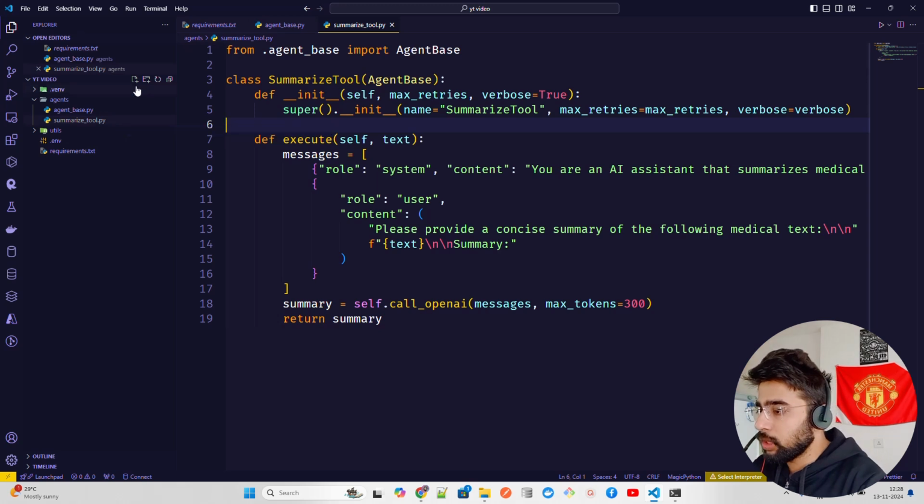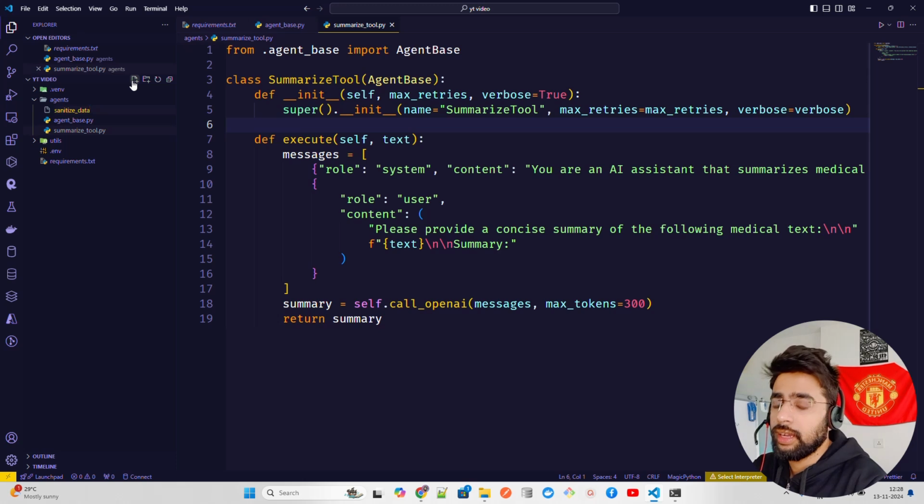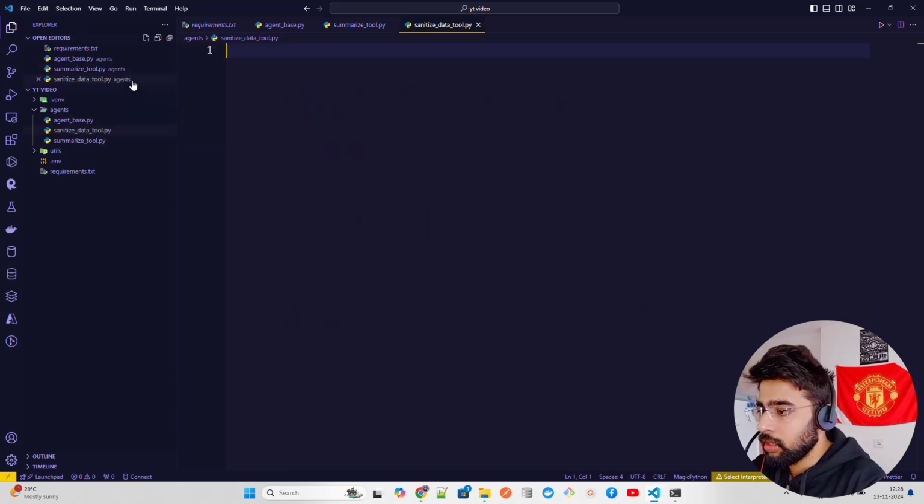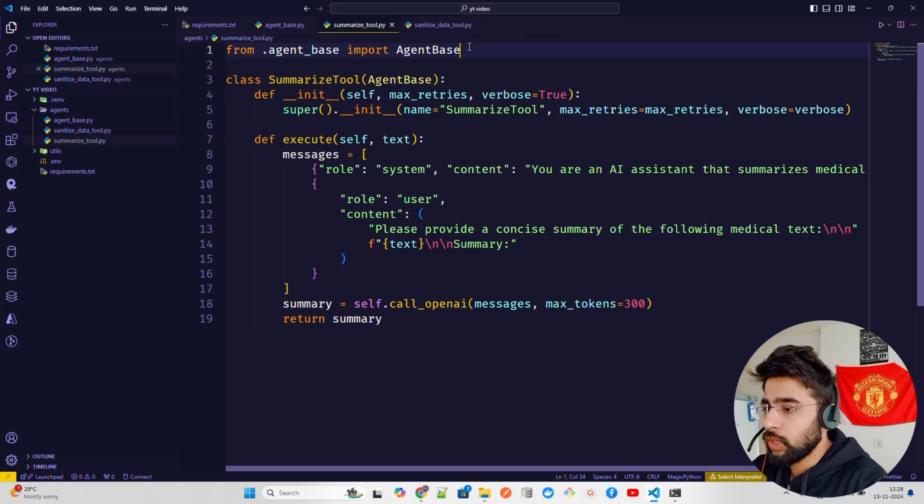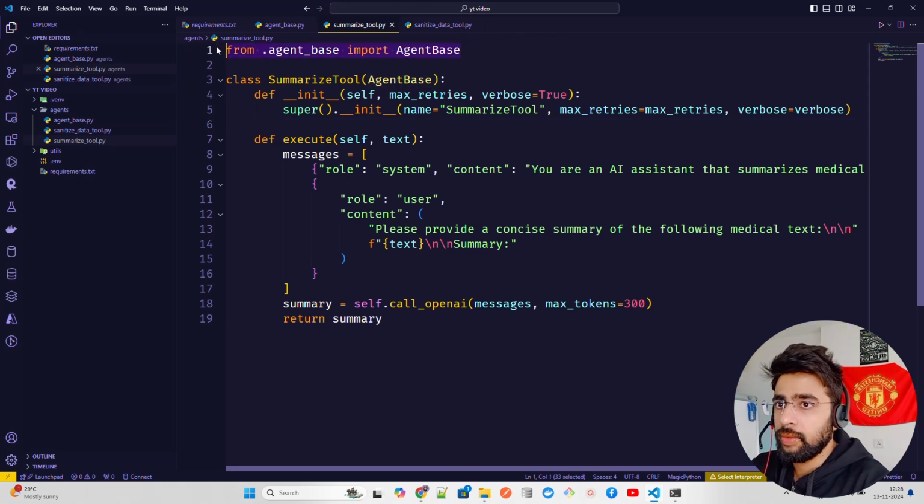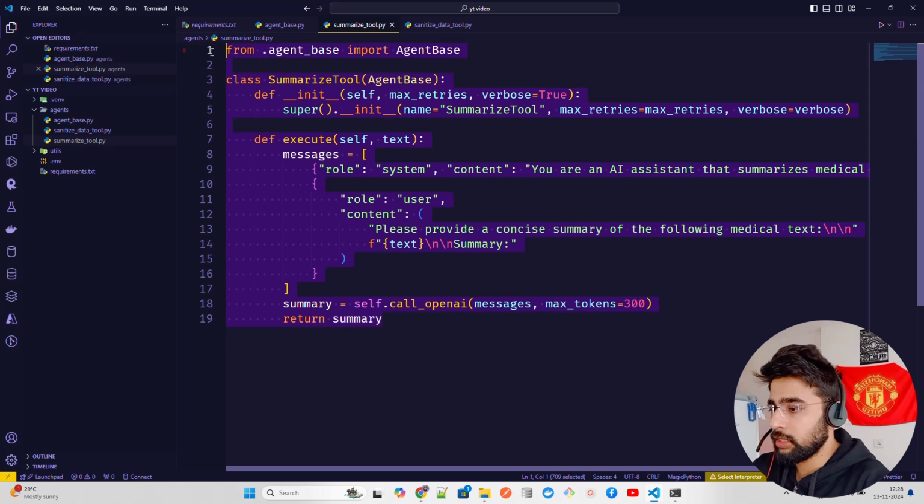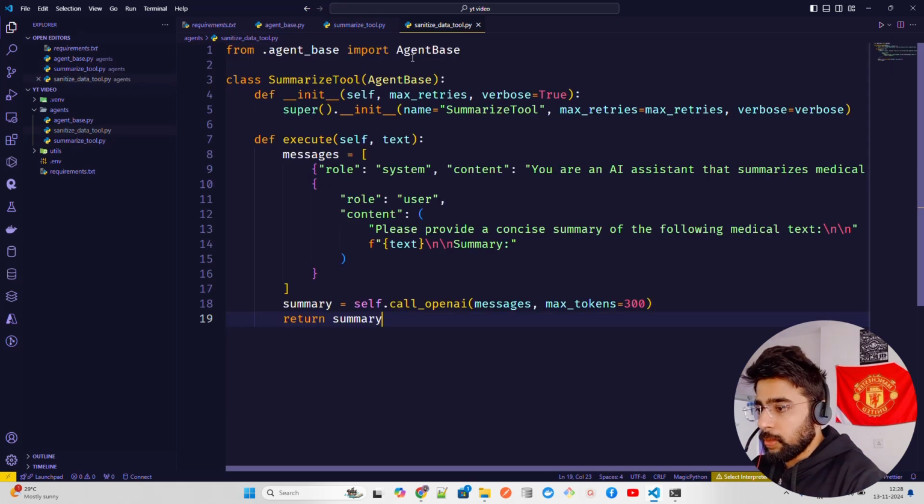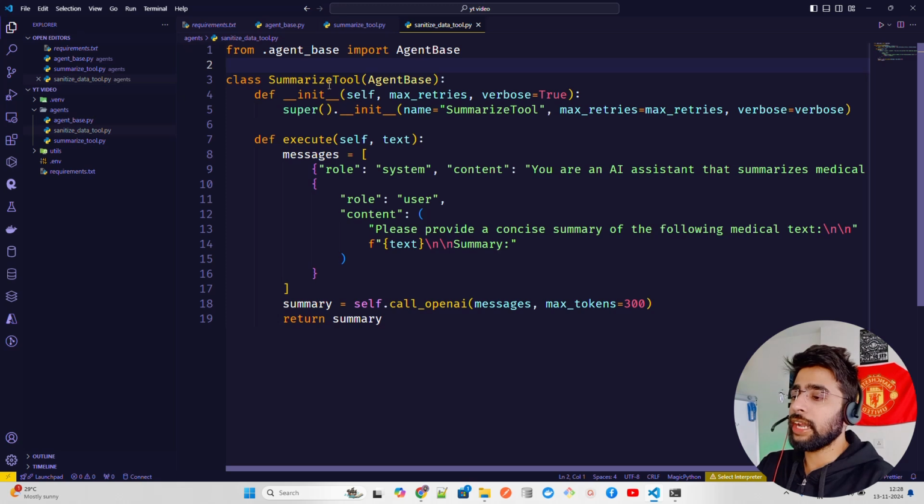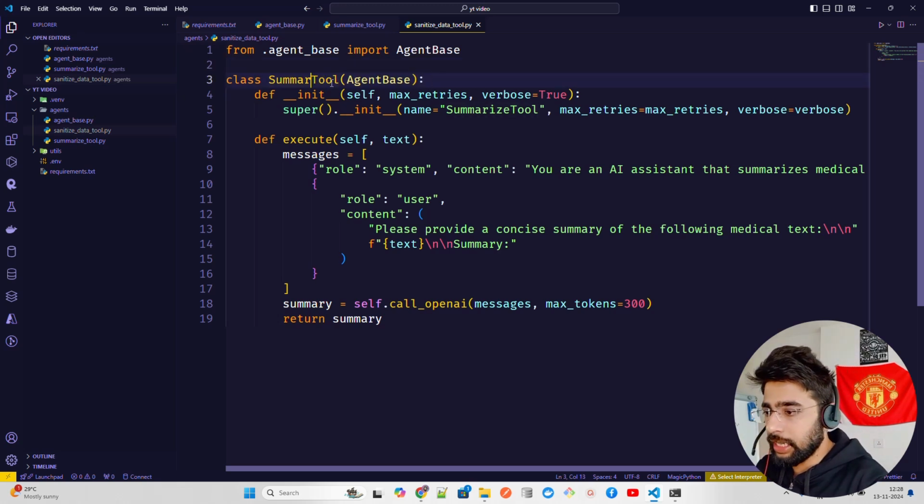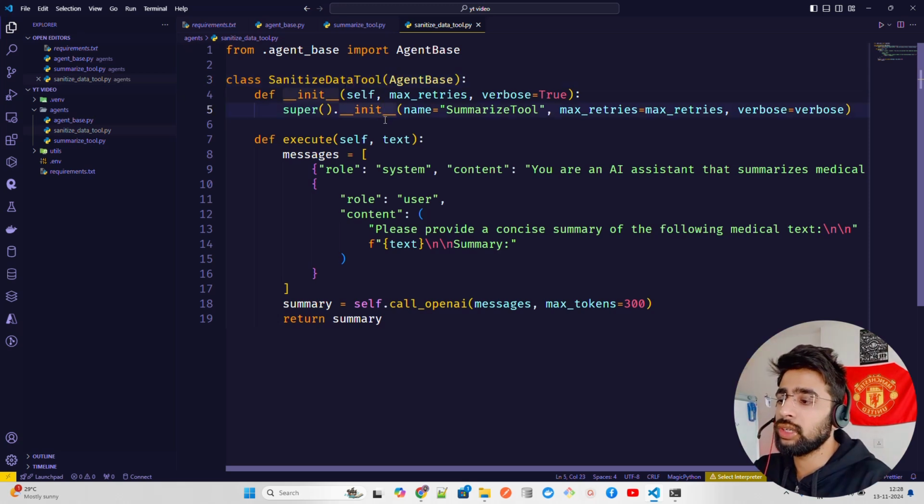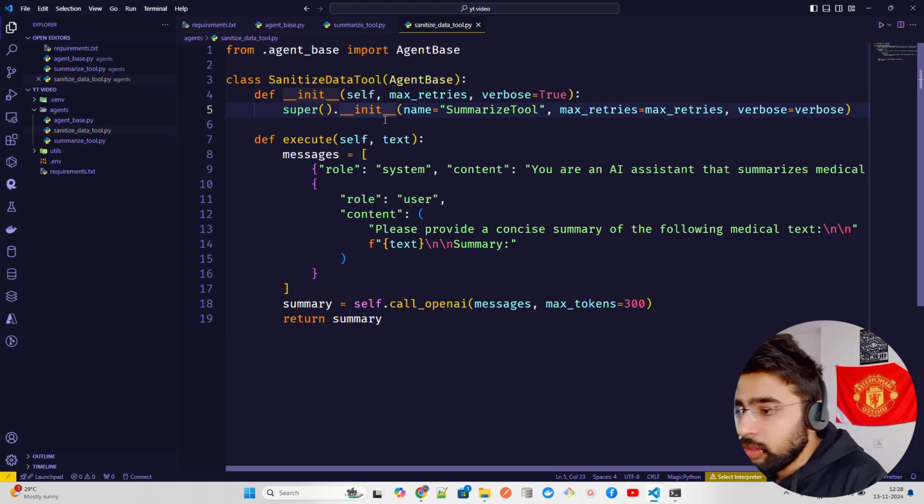For that I'm going to create a sanitize underscore data underscore tool dot py. So this is what I created, sanitize data underscore tool dot py. Now you can give it any other name as well. So same thing, we're going to copy this, or we can just copy the entire thing. Let's see what we have to change. The first thing will be the same, which is from agent base. Now summarize tool, we can change the name. We can call it sanitize data tool. So you can see I changed the name of the class. I called it sanitize data tool. That's what I did. And then you can give this a name as well.